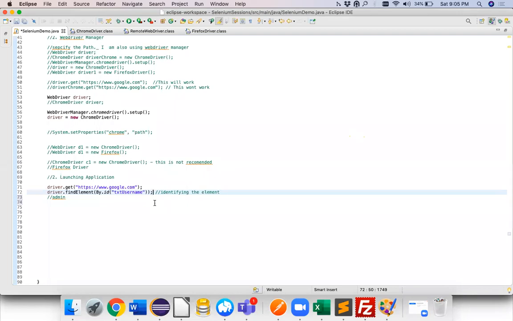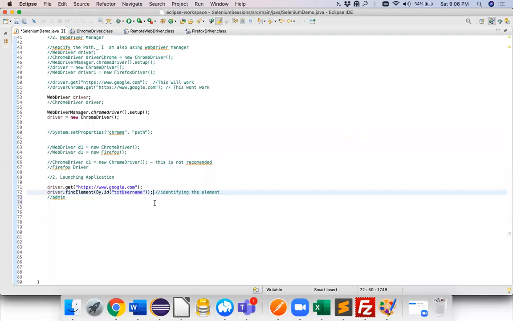Manoj is saying it will only identify. Is there any chance wherein it cannot identify the element? Can you see the code again?